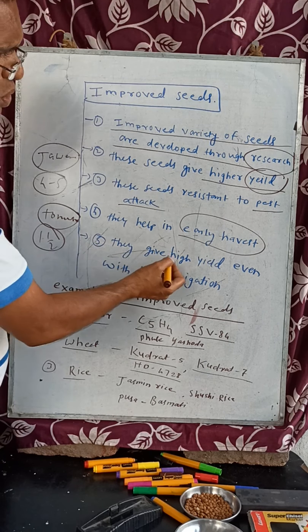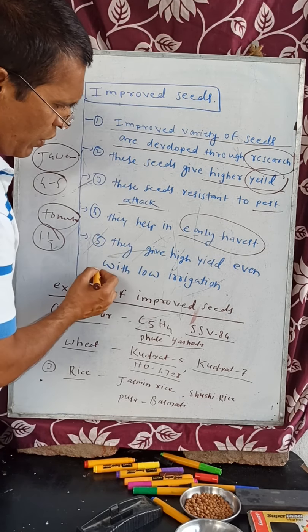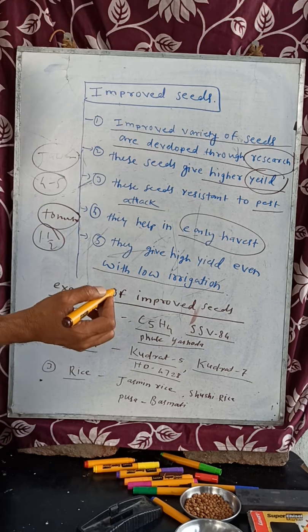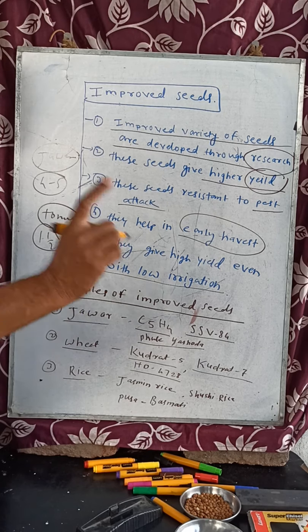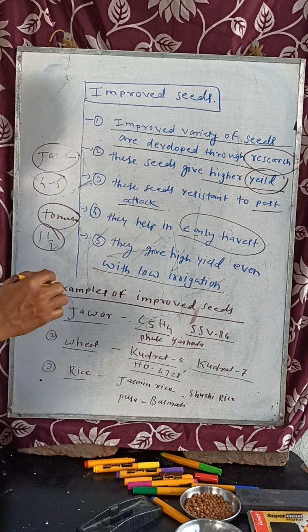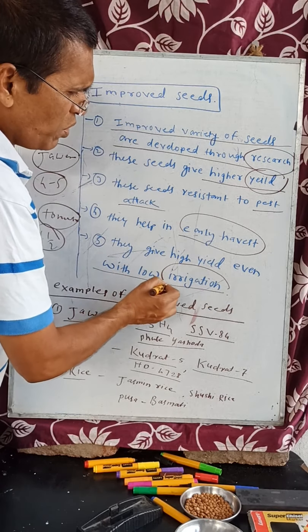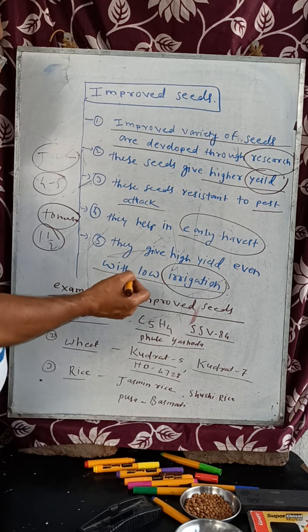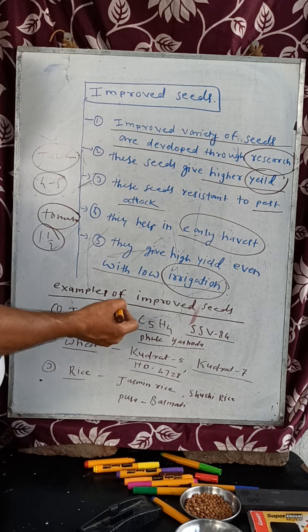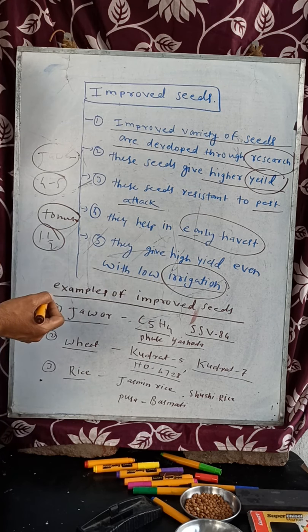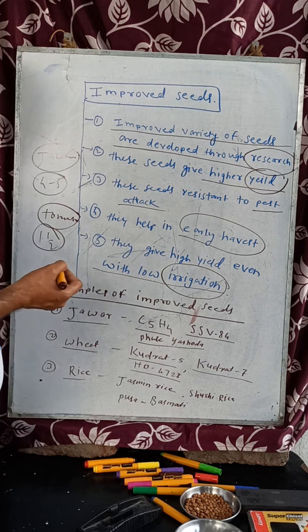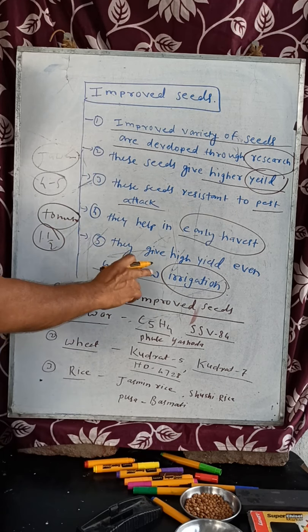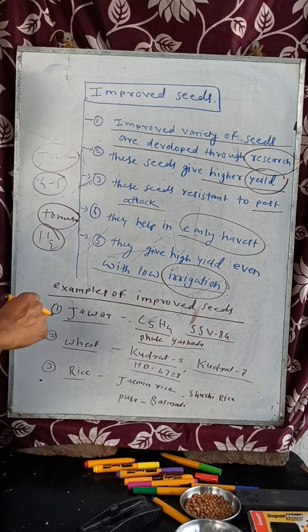Last point, they give a high yield even with low irrigation also. Not every farmer has irrigation facilities. First you have to understand what is meant by irrigation. Irrigation means the availability of water. Those farmers who have water will obviously do irrigation farming. Irrigation farming means water supply. Some farmers don't have water facilities, and some farmers have the water.